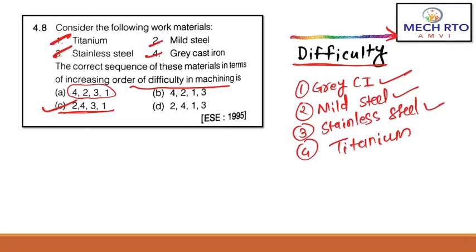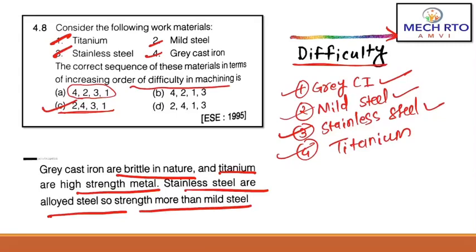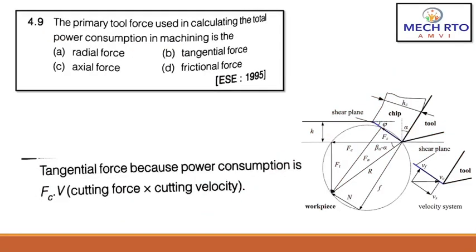So guys, both ways the question can be asked. Here it is saying increasing order of difficulty. So grey cast iron is easy to machine, then mild steel, then stainless steel, and then titanium, right? Moving on to the next question. So here you can see grey cast iron is brittle in nature, titanium is a high strength metal, stainless steel is an alloyed steel, so strength is more than mild steel, right?